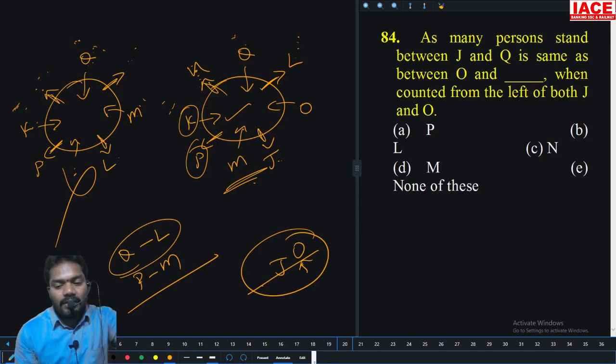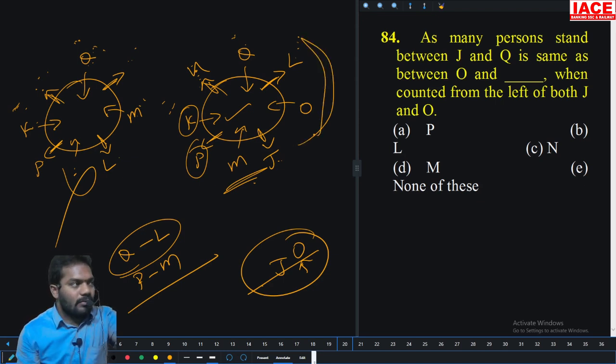How many persons stand between J and Q? Same as O, when counted from the left of both J and O. From J to Q from the left, how many? Two. Then from O, who is two to the left? P. So that is P.